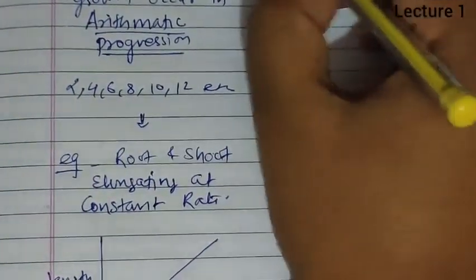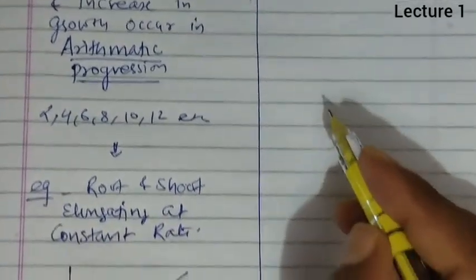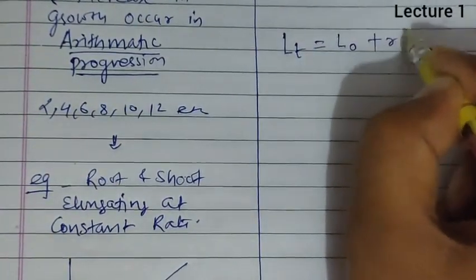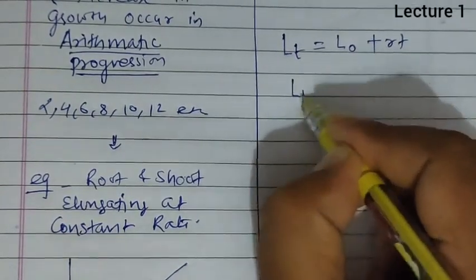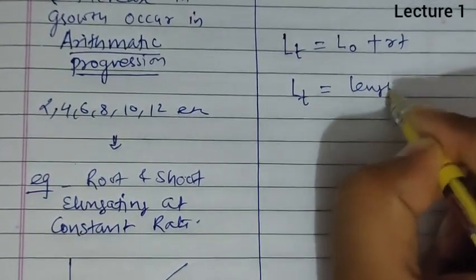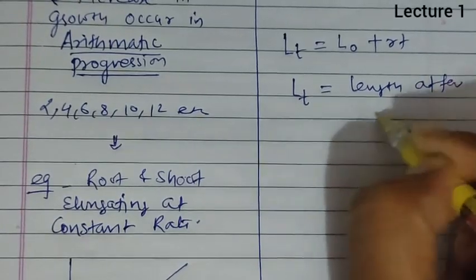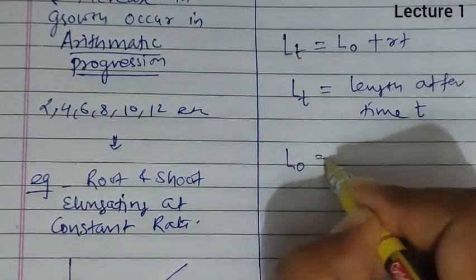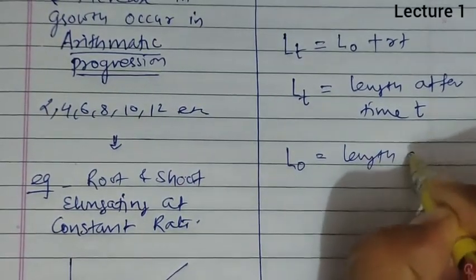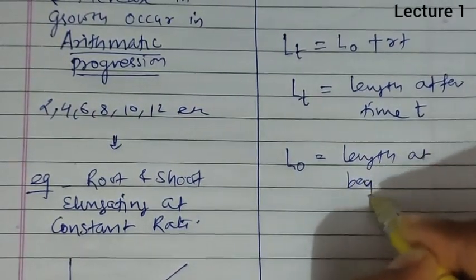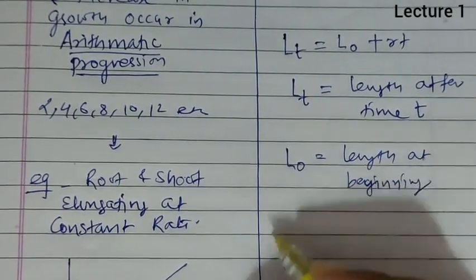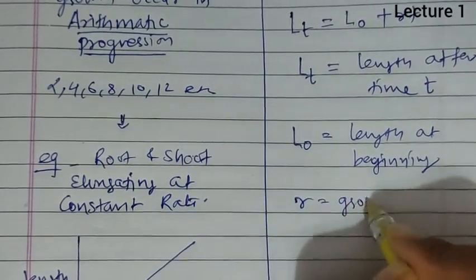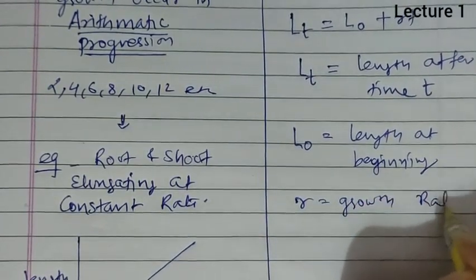Now if we want to express this mathematically, we can express it as Lt equal to L0 plus rt, where Lt is the length after time t, L0 is the length at the beginning or initial length, and r is the growth rate.